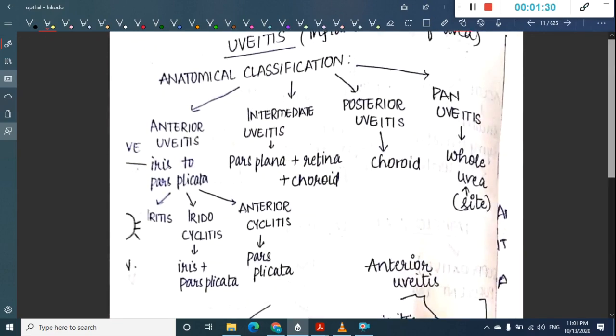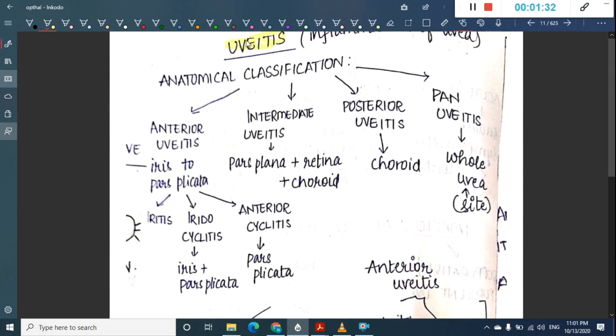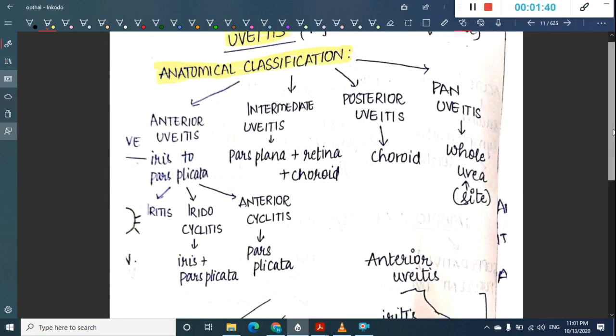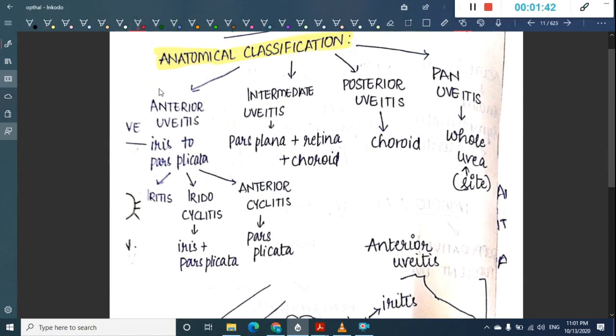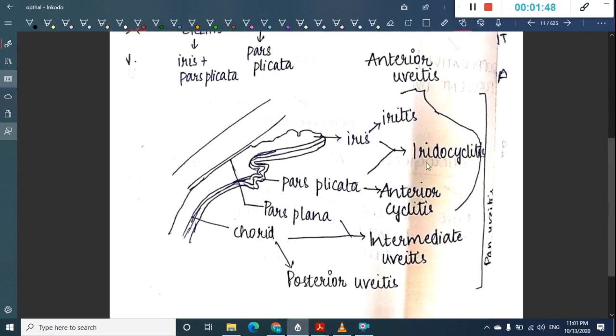Then we will see the anatomical classification. Uveitis is inflammation of the uvea. The anatomical classification mainly includes, first, anterior uveitis. In anterior uveitis, there is inflammation of the iris to the pars plicata. We call this anterior uveitis.